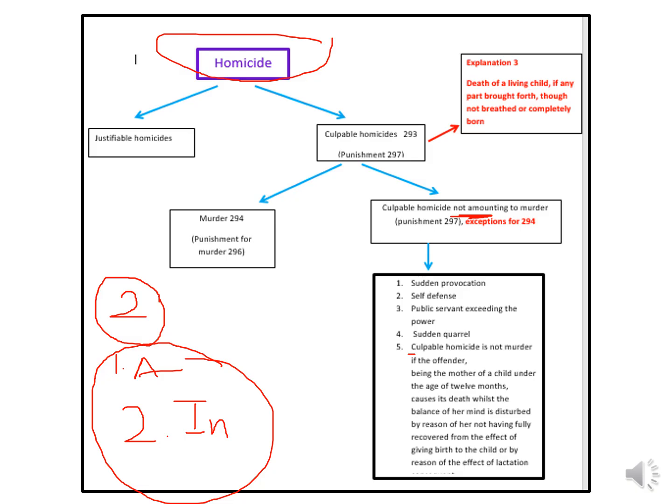As a result, the offense of infanticide, that means a mother kills her own baby within the first year of life with the effects of pregnancy and lactation, is going to be considered as an offense called culpable homicide not amounting to murder. This part I am not going to describe here.